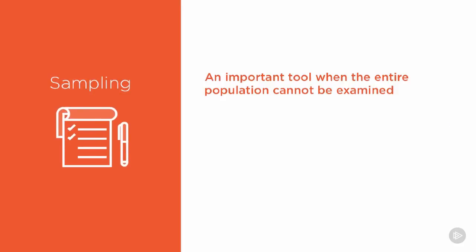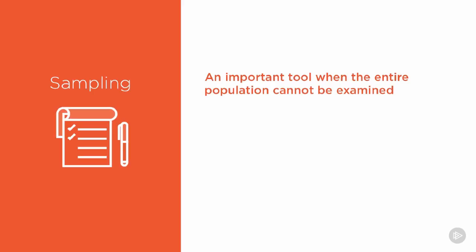An important part of audit is to be able to determine a sample size. Using sampling will help us to reduce the amount of work involved in performing an audit, and yet could still provide us with enough information to be able to provide assurance to management on whether or not our controls are working correctly. For example, when we're going to do sampling, we can use this as an important tool when we cannot examine the entire population of a subject area.